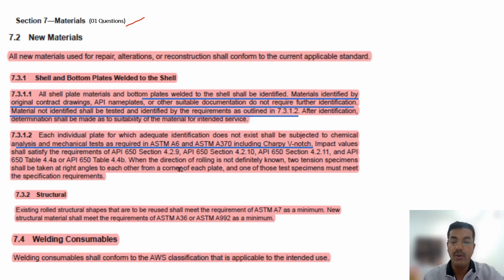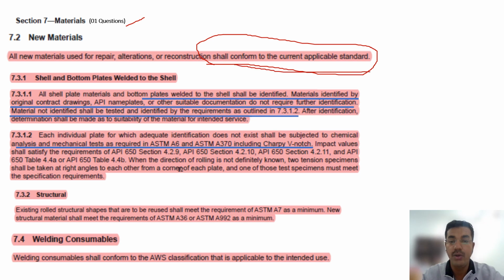Materials, you will get one question from materials. Okay, what about new materials? All new materials used for repair, alteration and reconstruction shall conform to current applicable standards. As you know, I have already told you what is current applicable standard and what is as-built standard. Hope you remember that.